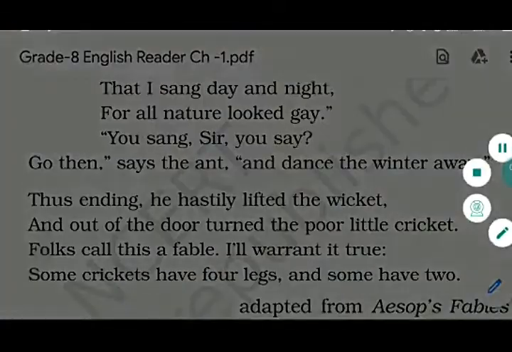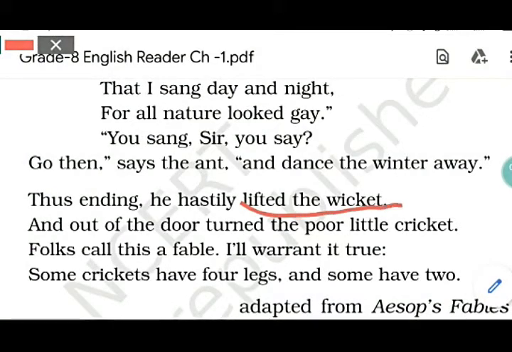Next you will find this line, lifted the wicket. Thus ending, he hastily lifted the wicket. Wicket means a small gate; you will find a kind of click-shut latch on a gate like this. So this was opened by the ant, and out of the door turned the poor little cricket.